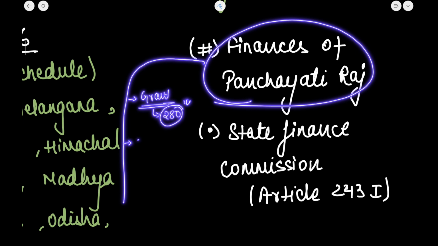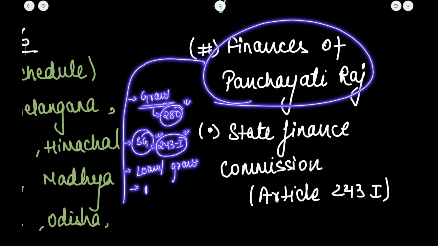Then there is devolution of funds from the state government as per the State Finance Commission constituted under Article 243I. Then loans and grants are given by the state government. Then program-specific allocation is made by the central government.